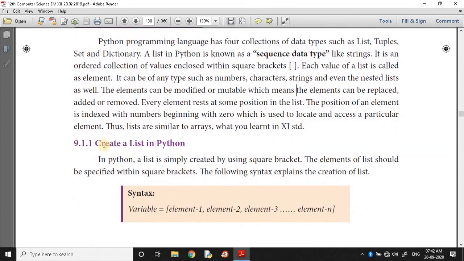Then create list in Python. How to create list in Python? In Python, list is simply created by using square brackets. The elements of list should be specified within square brackets. The following syntax explains the creation of list.